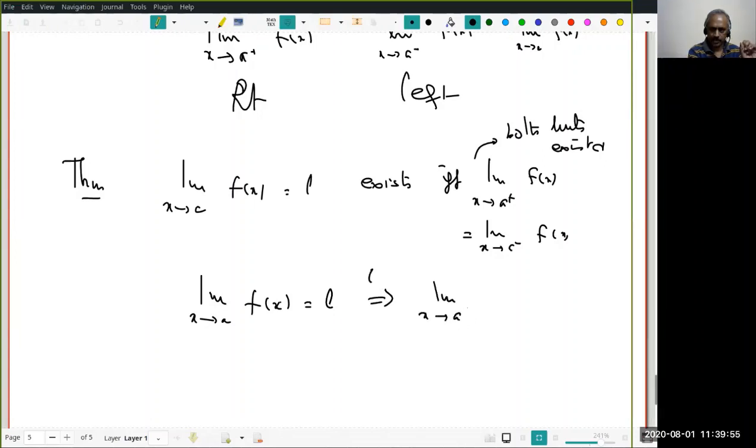You should also find out whether a needs to be finite or infinite and all that. Assume the limit exists and equals L, and similarly the limit as x tends to a minus of f(x) exists and equals L. That's very easy, right?